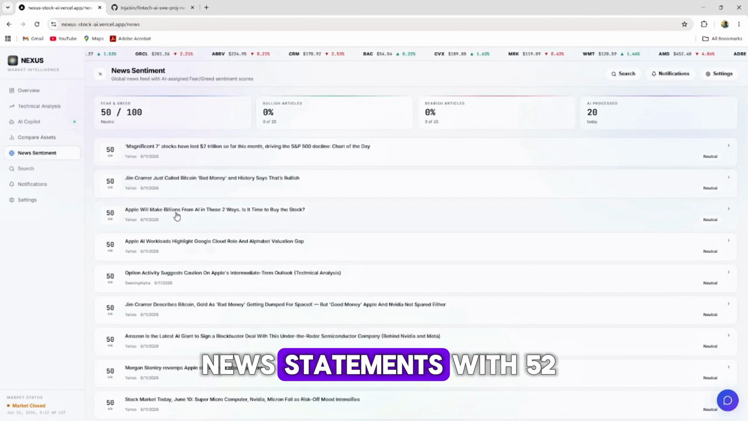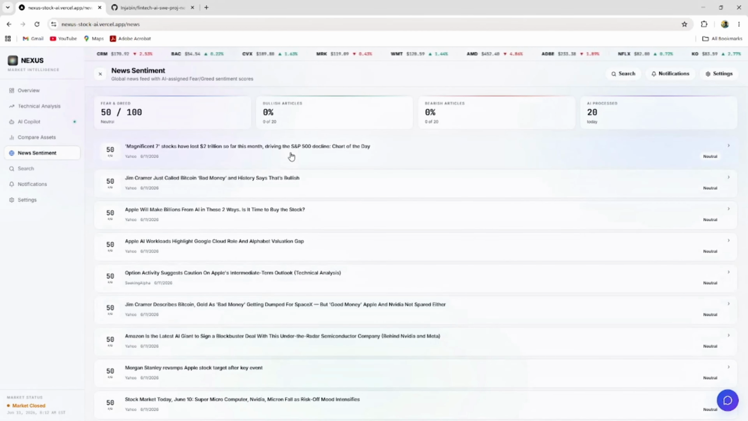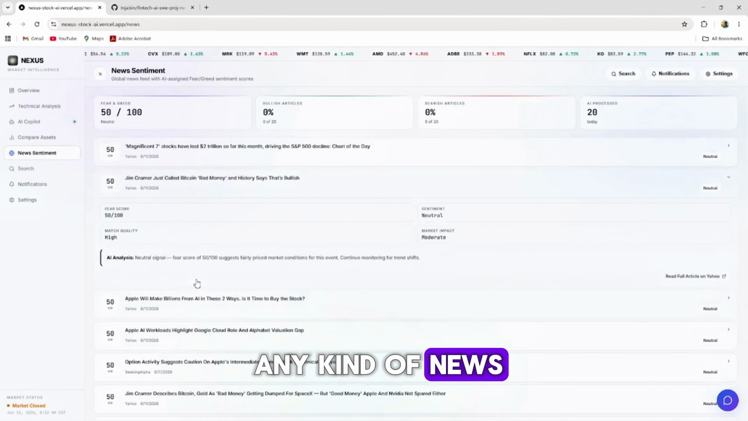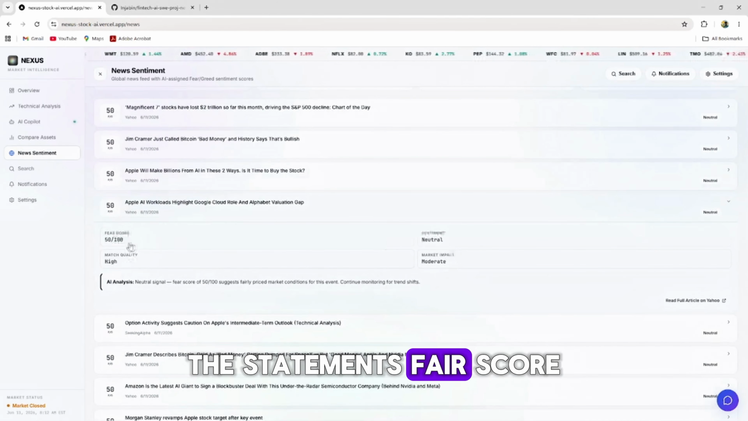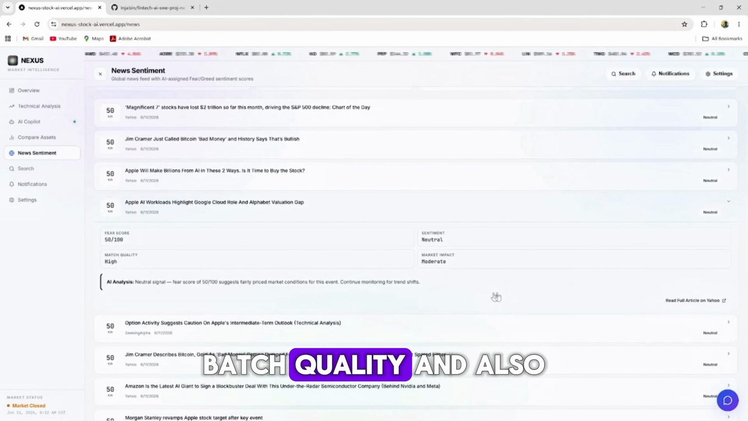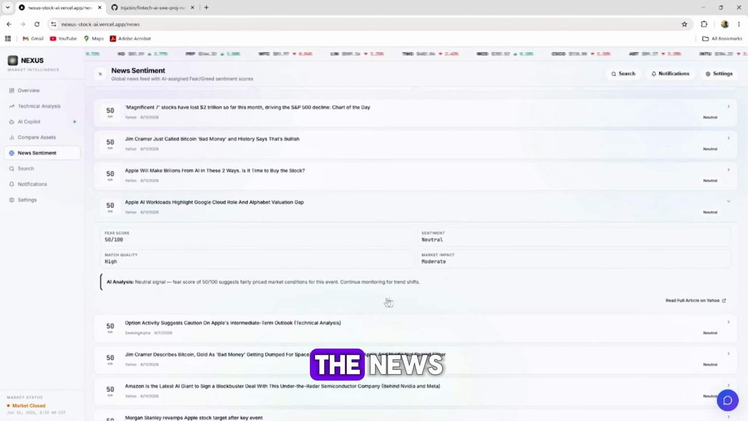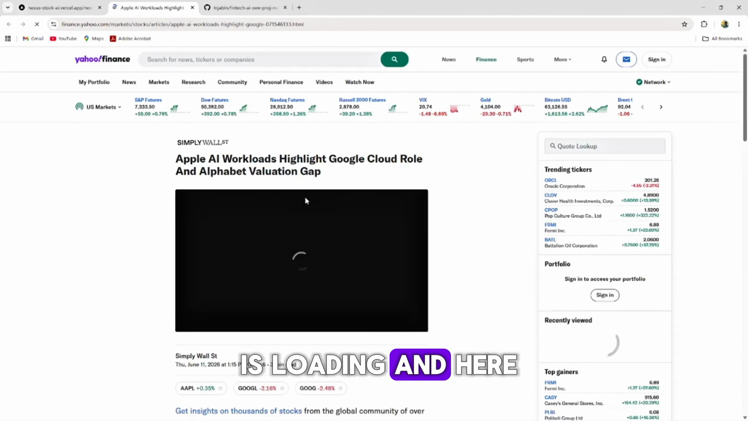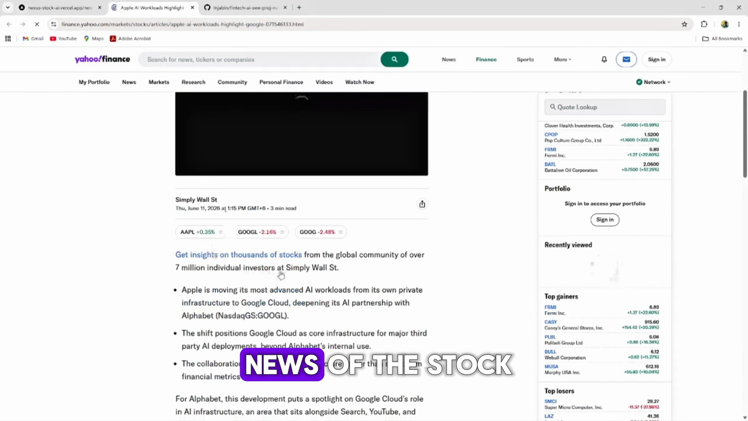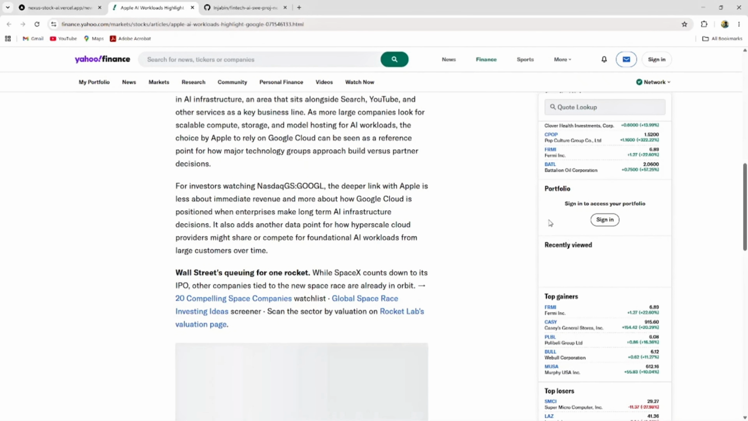Also we have a news section with news of the market. We can click on any kind of news and see the sentiment, fair score, source quality, and also we have an AI analysis of the news, and we can actually read the full article. Here you can see it's just loading, and here we go, we have the news of the stock from this website.